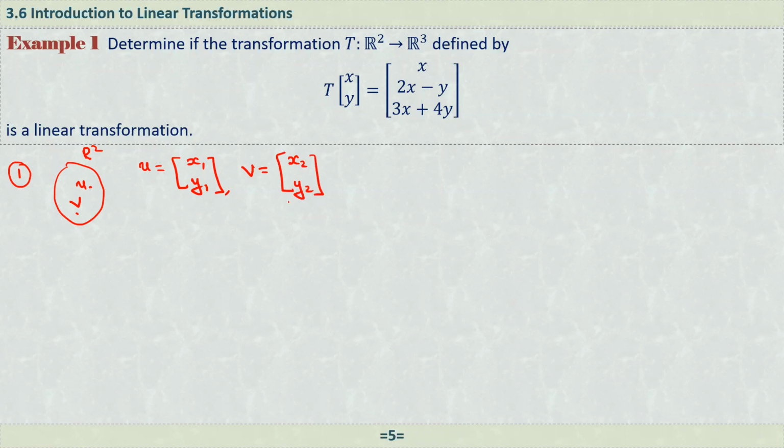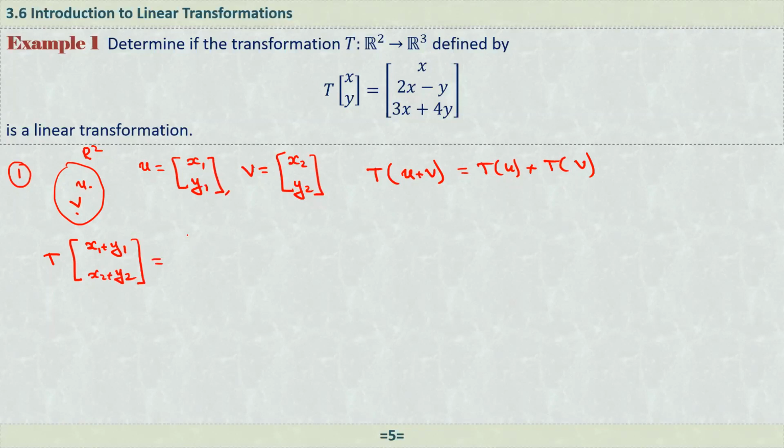So now we have to show that T of u plus v is equal to T of u plus T of v. The description of this transformation is given by this equation. From the left-hand side, T of u plus v. What is u plus v? Let me write it with parentheses: u plus v is (x1 plus x2, y1 plus y2).